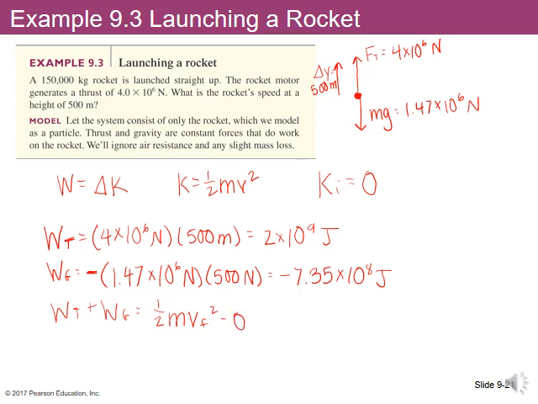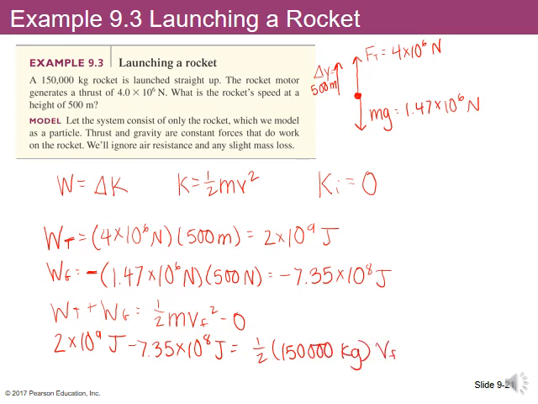Then we can put in what we've already found. Here, the work done by the thrust force was 2 times 10 to the 9th joules. The work done by gravity was negative 7.35 times 10 to the 8th joules. The mass is 150,000 kilograms times VF squared. Solving that for VF gives a final velocity of 130 meters per second.